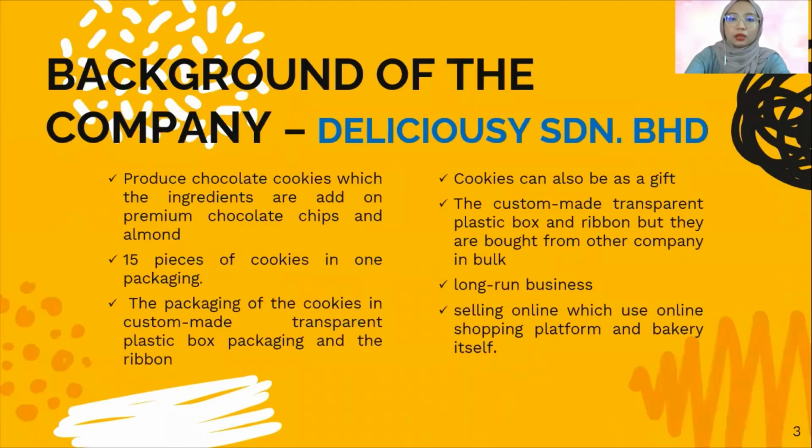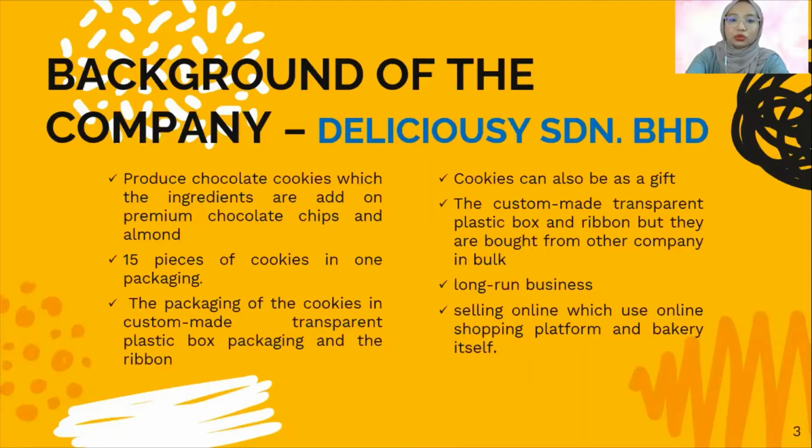So the background of the company: Delicious India Berhad is a company which produces chocolate cookies, with ingredients that add on premium chocolate chips and almond. There are 15 pieces of cookies in one packaging. To make the cookies more exclusive, the packaging is a custom-made transparent plastic box with a ribbon on top of it. So the cookies can also be a gift.